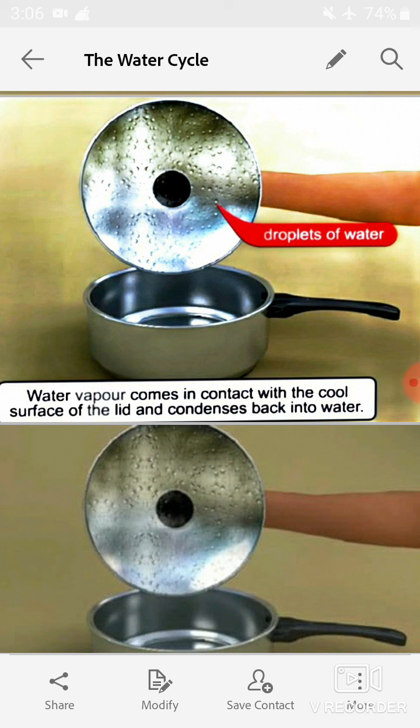Water vapor comes in contact with the cool surface of the lid or steel plate and condenses back into water. Students, look at the picture. Look at the steel plate or lid of the vessel, there are droplets of water. So students, when water vapor comes in contact with a cool surface, it changes back into droplets of water.